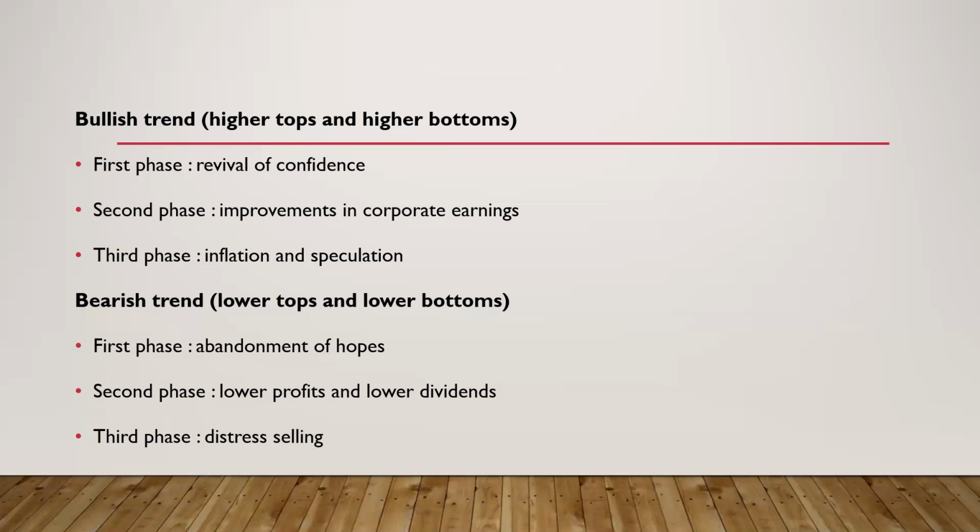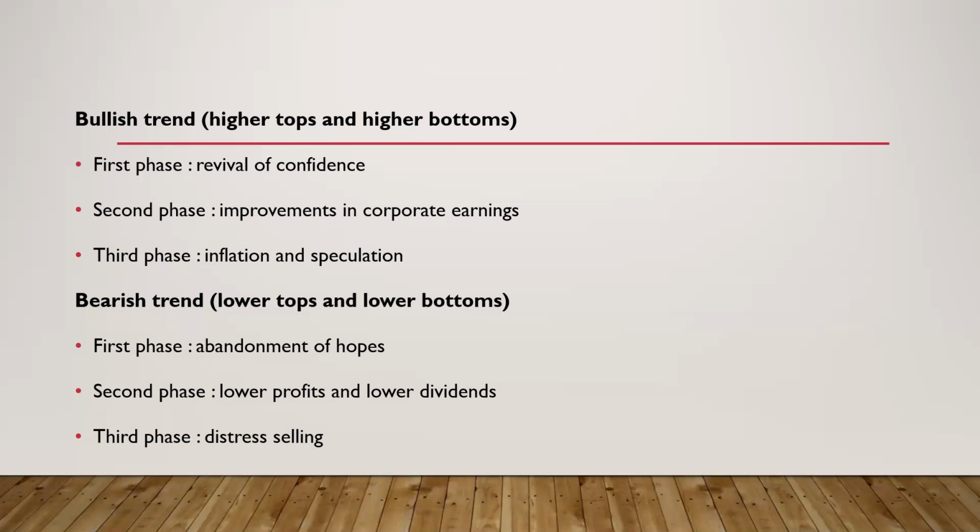So in this case, the price will go down in the first phase. Now, towards the end of the first phase, the price will increase for a short period of time. That is, it will move in the opposite direction. And this is known as the secondary reactions or the corrections. Now, again, the second phase will begin when the price starts falling again.